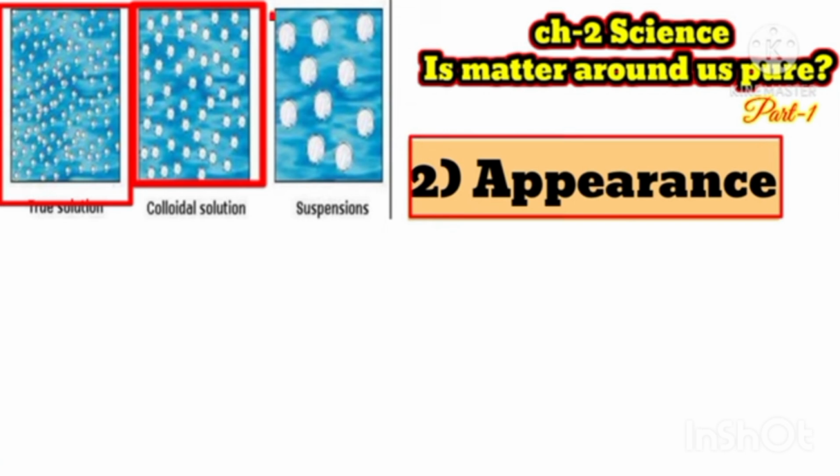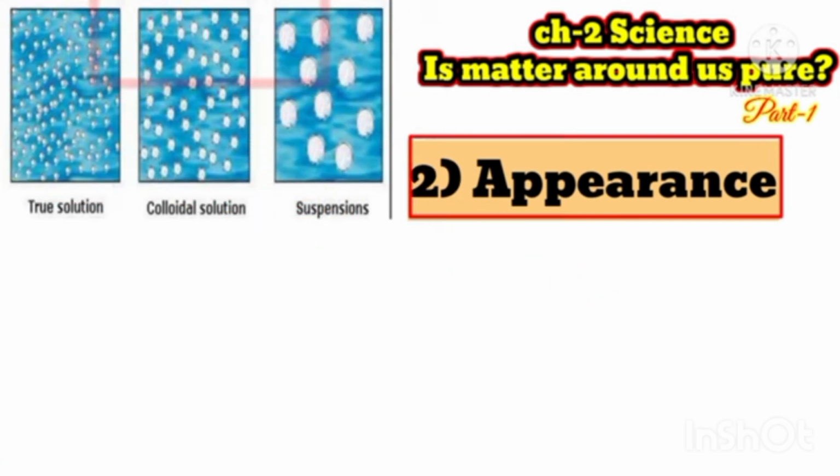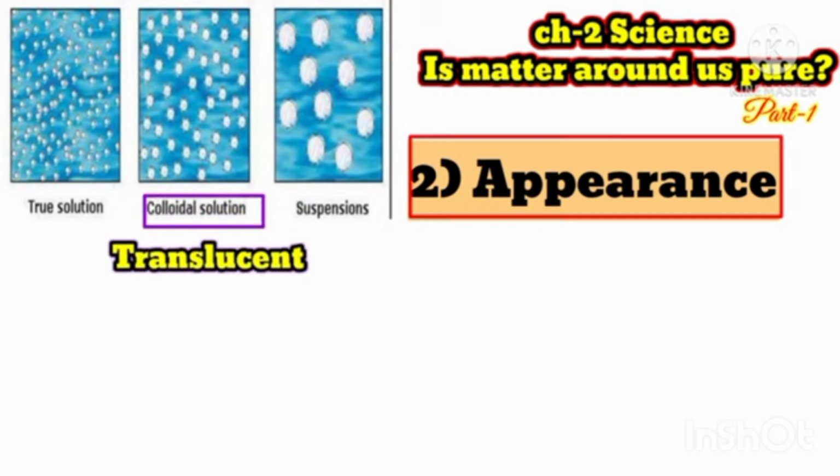The appearance of these three solutions. We can see true solutions are clearly visible, meaning they are transparent. On the other hand, a colloidal solution like milk is not transparent. Another colloidal solution is blood. Blood is also not transparent. So we can say the colloidal solution forms a translucent solution. Everybody knows the meaning of translucent, from which we cannot see objects clearly.